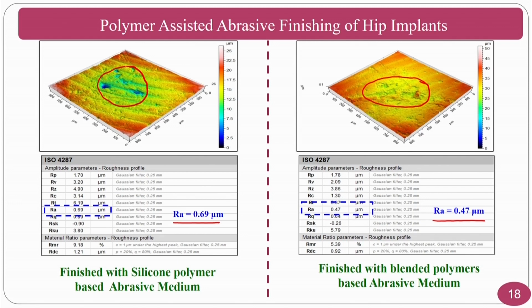That's why we need to go for advanced polymers, where you can make the polymer assisted abrasive medium. As I said, this is just a preliminary study to understand whether the process is working or not, whether the tool is working or not. The surface roughness has enormously decreased, but this cannot be used directly in a practical application. However, the life of this particular component will be greatly enhanced because the surface roughness is drastically reduced from 4 microns to 0.4 microns.